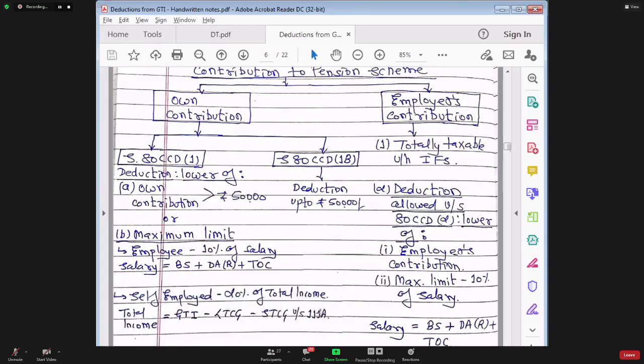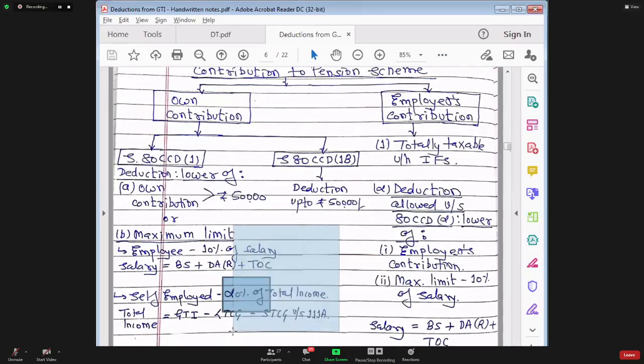But what do you mean by total income? That is also defined. Total income means you take the amount of gross total income. From that, you deduct the long-term capital gain, and you also deduct the short-term capital gain covered by section 111A. So it is gross total income excluding long-term capital gain under section 112, excluding long-term capital gain covered under section 112A, excluding short-term capital gain covered under section 111A. You deduct this amount, and the balance amount is called total income. Of that total income, you take out 20%. That you compare with the actual contribution, and whichever is lower will be allowed as deduction.